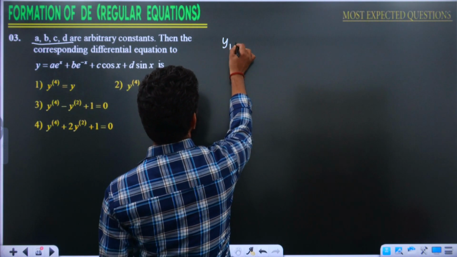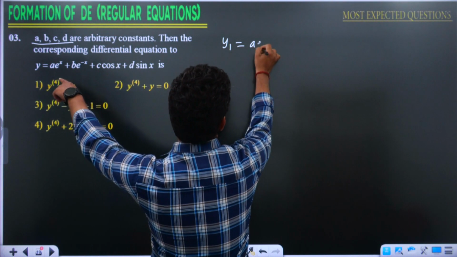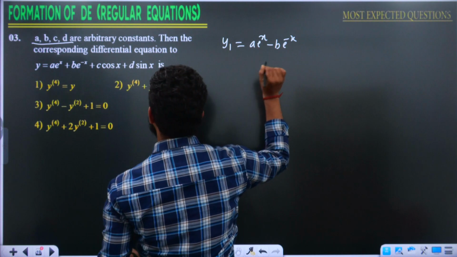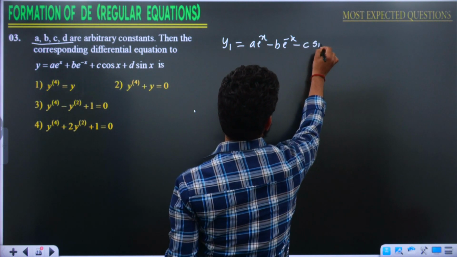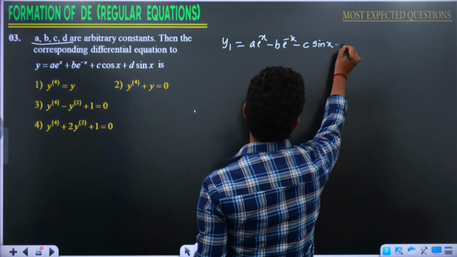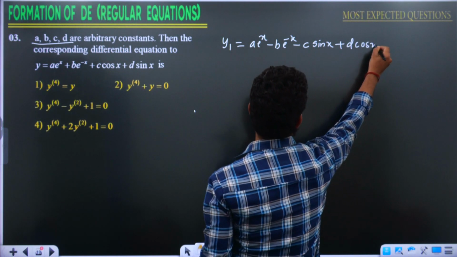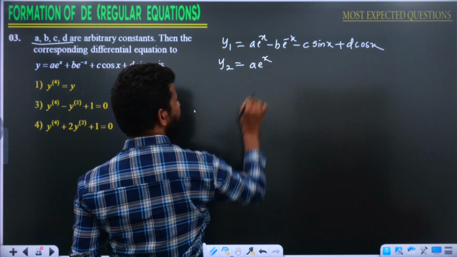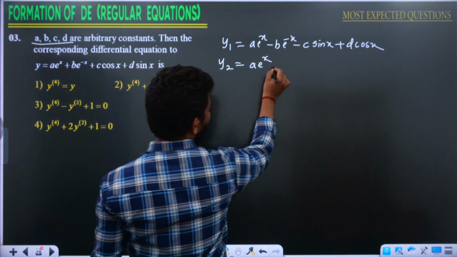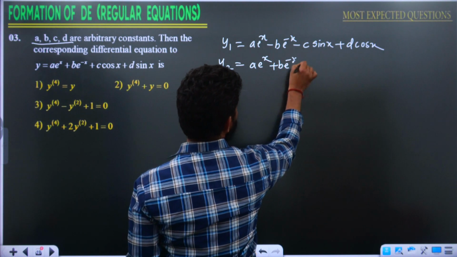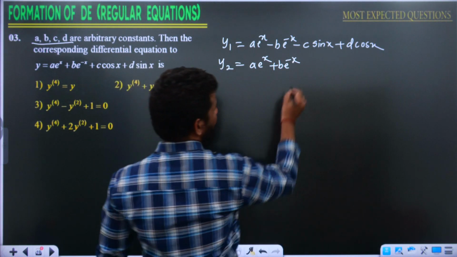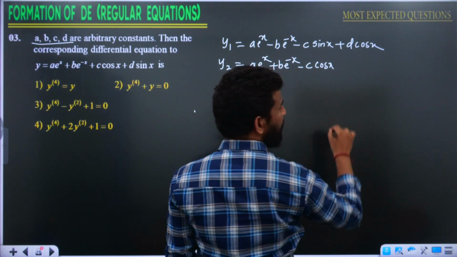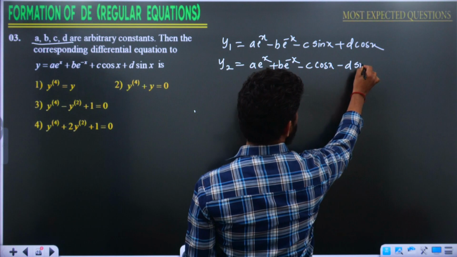Let me do differentiation first time. y1 is equal to a into e power x will be a into e power x. This second term will be b into minus e power minus x. Third term will be c into minus sin x, that will be minus c sin x. Fourth term will be d cos x. Let me differentiate again, that is y2 is equal to a e power x as it is. Second term will be b into e power minus x. And third term will be minus c into sin x derivative cos x, and cos x derivative minus sin x, that is minus d into sin x.